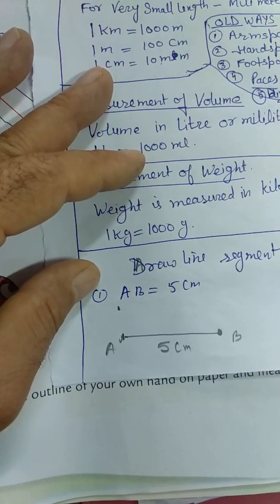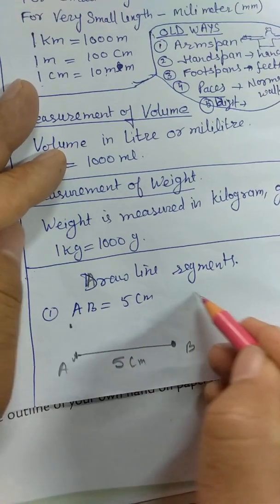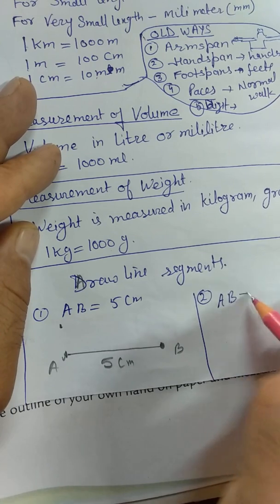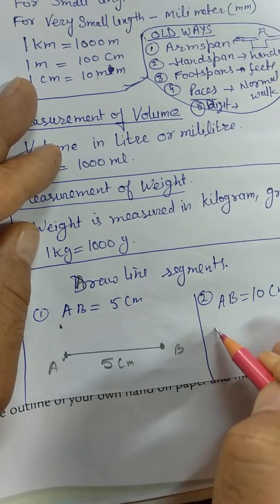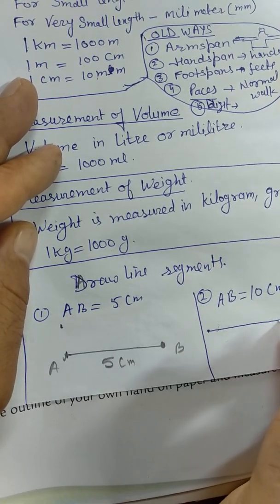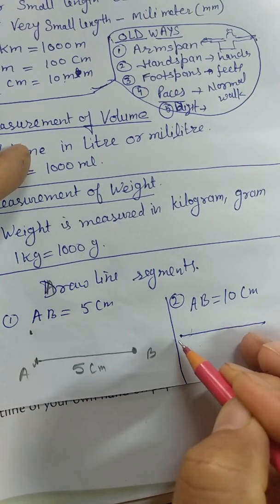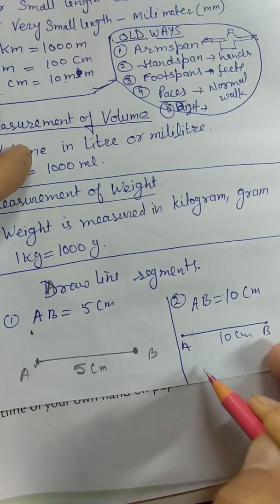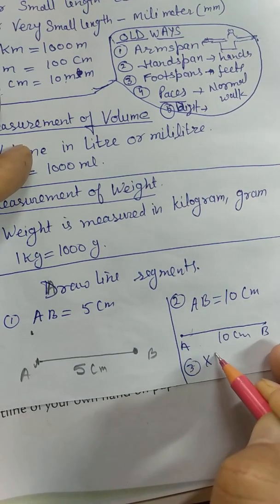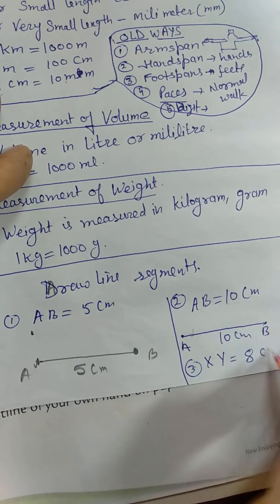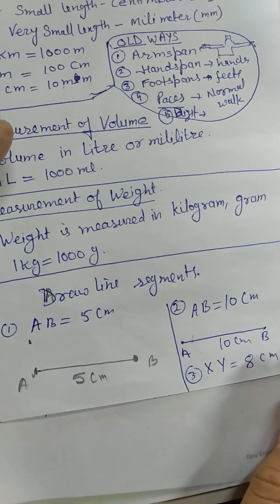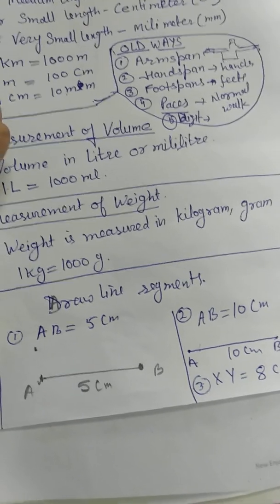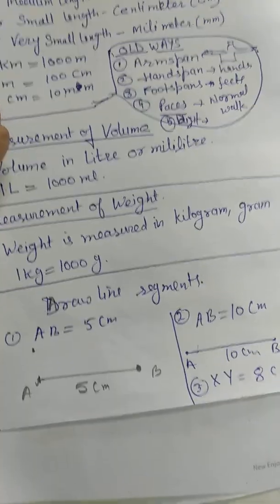This way you can draw some lines and give them any of the names I am giving you. You can draw AB, 10 centimeters, by using your own scale. Okay, like this, I'm just roughly showing 10 centimeters. You have to start from 0 and go up to 10. Okay, then one more line, let's name XY is equal to 8 centimeters. This is the line you have to draw. Okay, so you can do these lines, line segments, in the notebook. Okay, thank you.